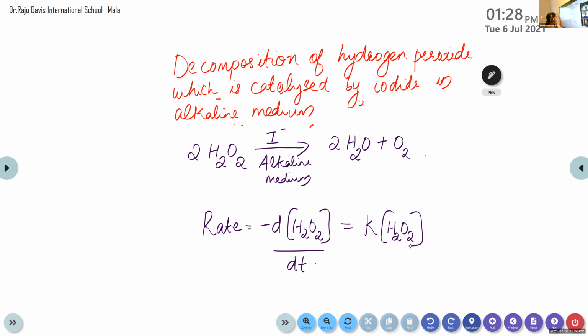So these two are considered as reactants, H2O2 and I minus. So we can write two terms, H2O2 then I minus. This is the rate equation. Clear? K is the rate constant, then concentration of H2O2 and concentration of I minus.